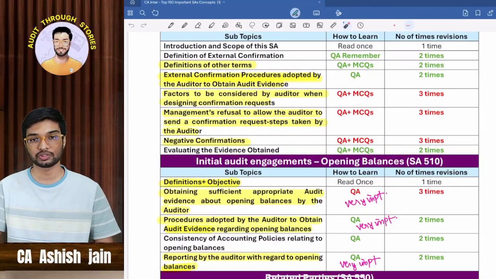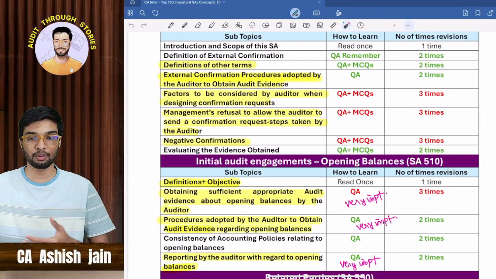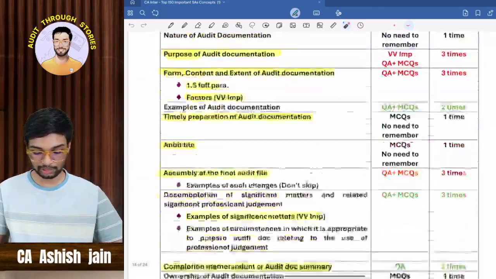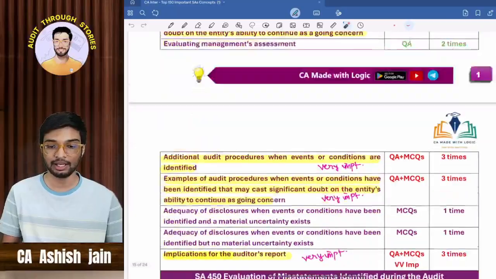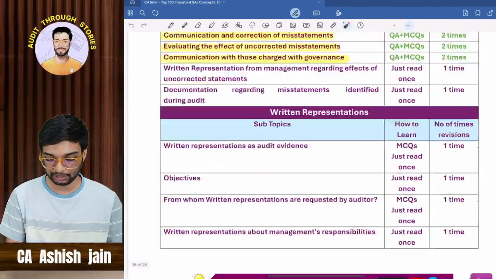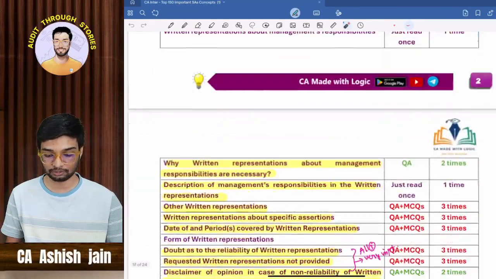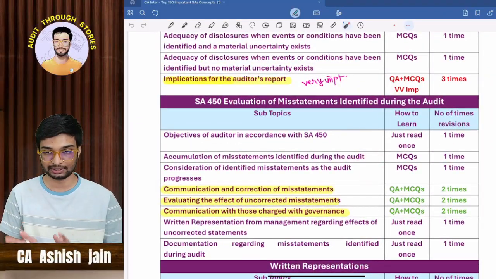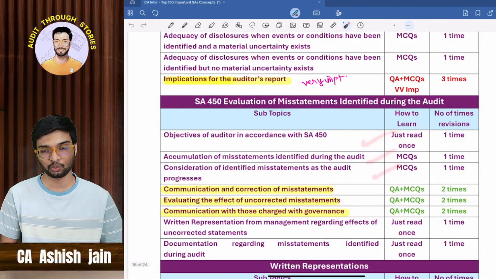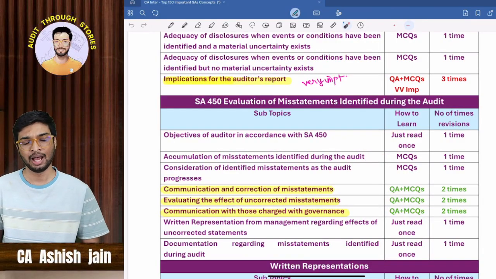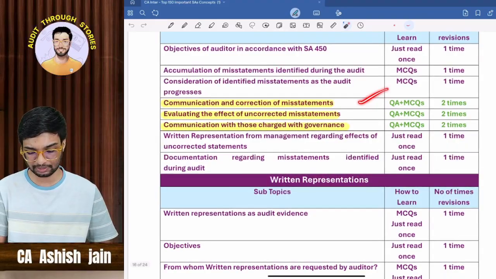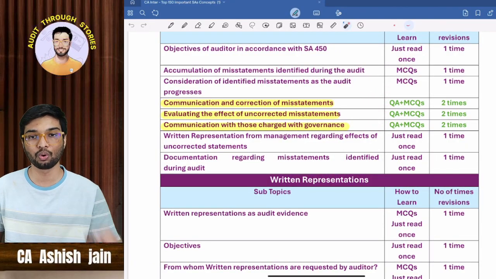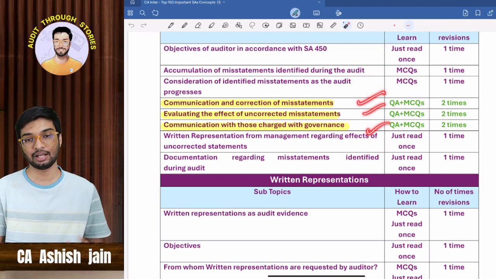Which concepts you have to be more careful about, and be more focused on from the identifying case study point of view. So you can get access to this PDF from our Telegram channel. The link is given in the description box. Only the yellow color highlighted concepts alone you have to learn. The rest of the concepts are given in our study material. If you have time, you can go through them once. If you don't have time, I can confidently say that please read these yellow concepts alone. It is well sufficient to score good marks in auditing if you learn just the yellow concepts alone.